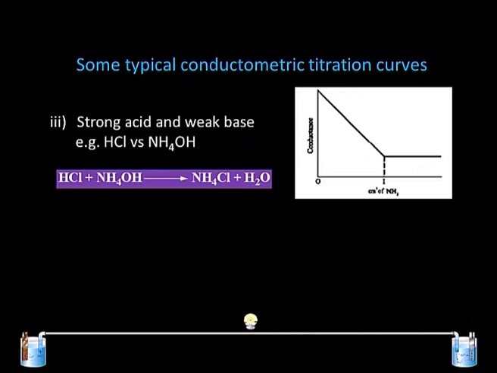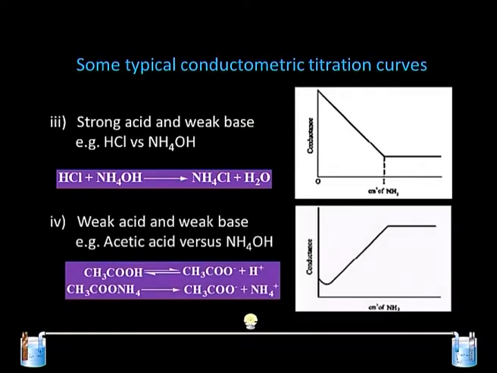One of the important curves which we can get from conductivity titration is the reaction between a weak acid and a weak base, because this titration is not possible with the normal volumetric method, as we do not have any indicator which can show a color change. So, the curve suggests that there is a small dip in the conductance initially, and after that there is an increase in the conductance. After reaching the equivalence point, it levels off and becomes parallel to the x axis.